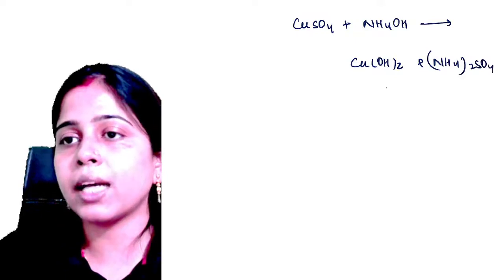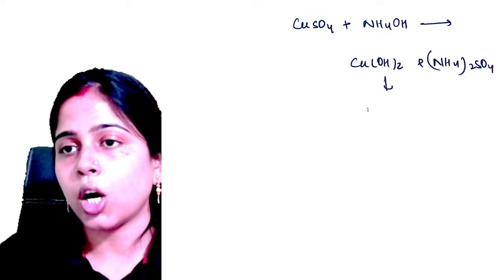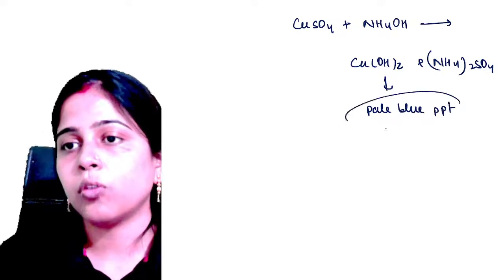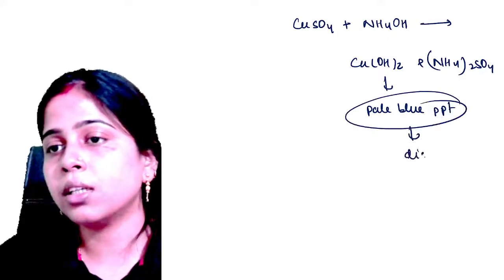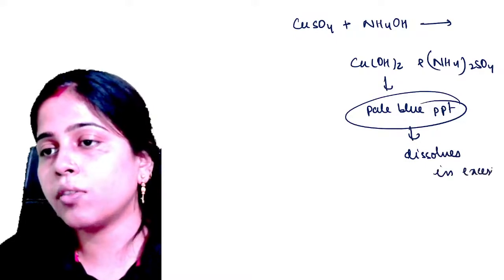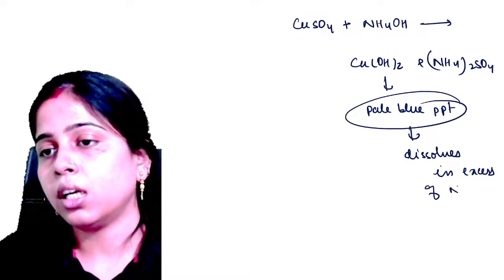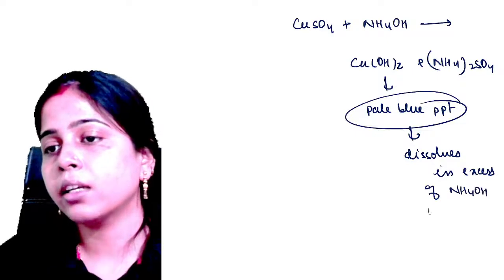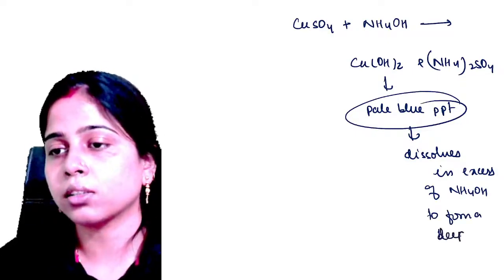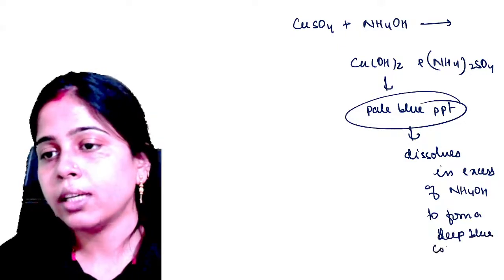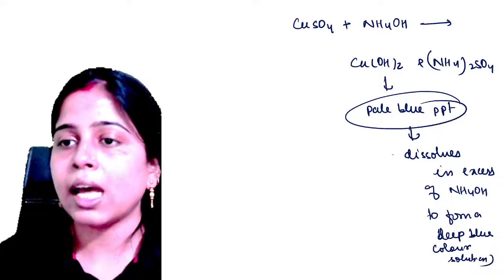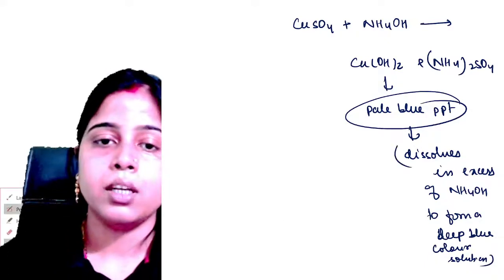Now this cupric hydroxide is obtained as a pale blue precipitate which dissolves in excess of ammonium hydroxide to form a deep blue color solution. Okay, deep blue color solution. Am I clear? Tell me fast.